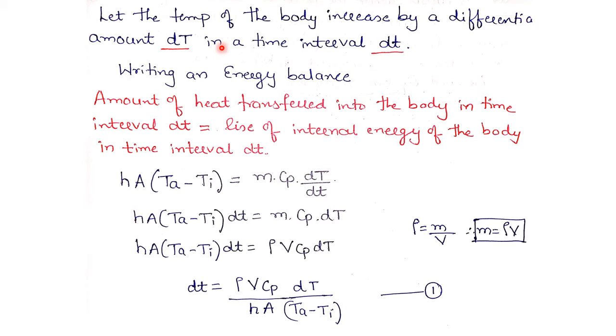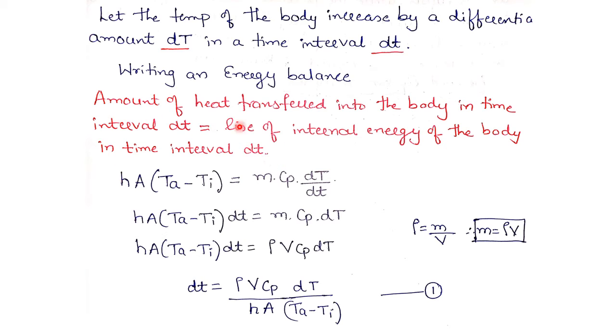Let the temperature of the body increase by a differential amount dT in a time interval dt. Writing an energy balance, the amount of heat transferred into the body in time interval dt will be equal to the rise of internal energy of the body in time interval dt.